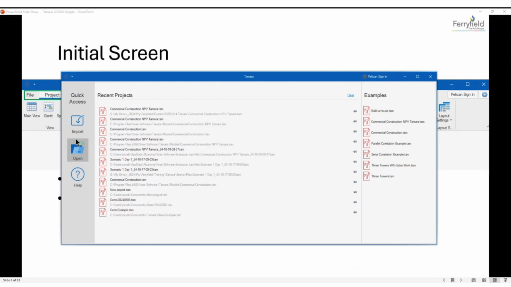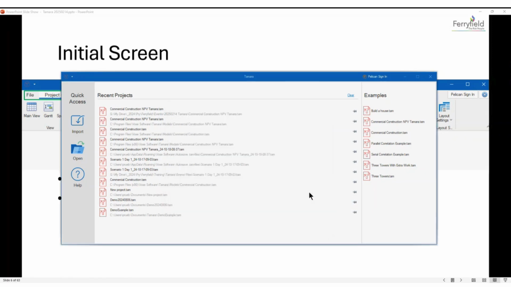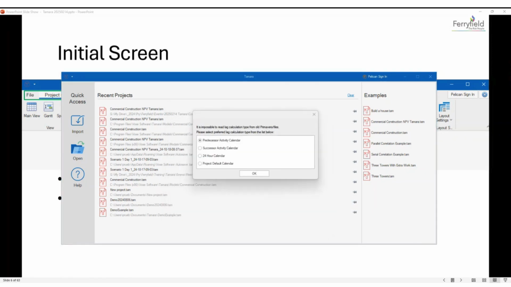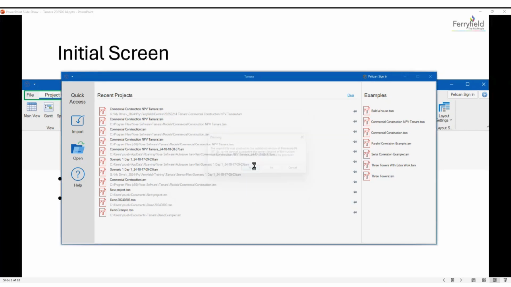What I'm going to do first is import a model. I'm going to import an XER model here, a commercial construction model. Remember, an XER is the format that you have in P6 models, so you can open it, right, like this. And it says, for example, it is impossible to read lag calculations because these are all Primavera files. This file is very old, so I will click OK.